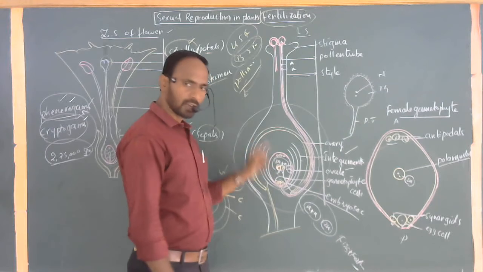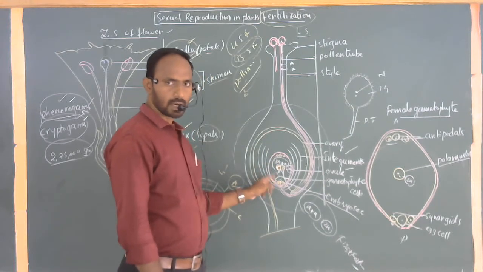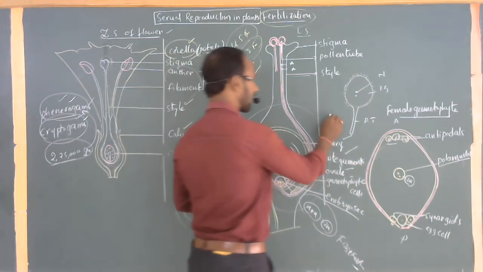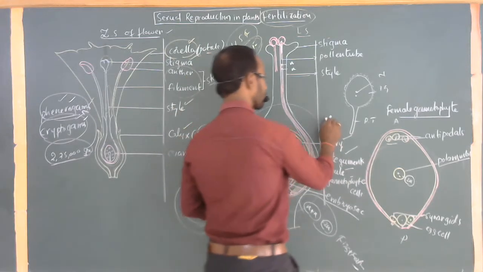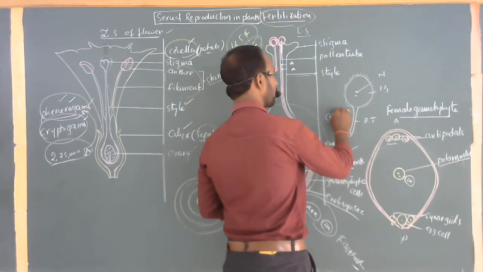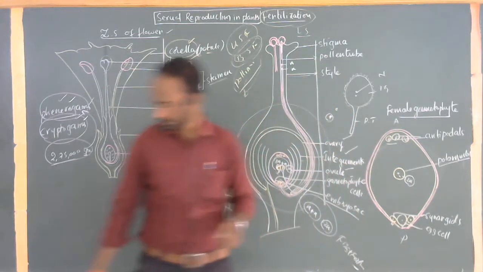This is the process observed for one ovule. Understand clearly? After formation of the zygote, it forms an embryo, a small plant. Clear?